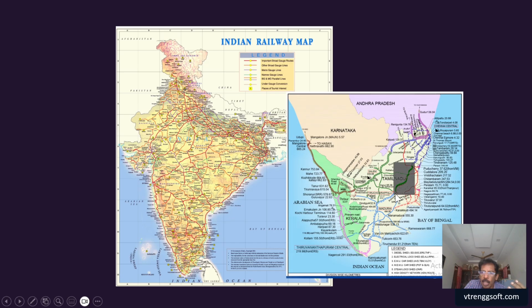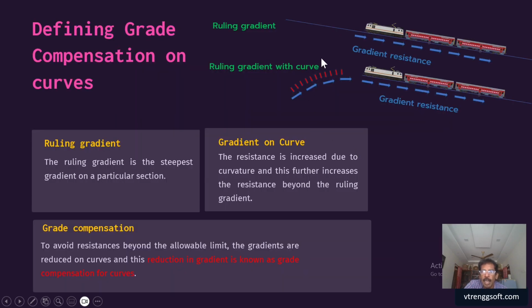So the train loads are decided for 1 in 200 here, whereas Viluppuram to Vellore is for a ruling gradient of 1 in 100. Sometimes the ruling gradient is the deciding factor for fixing the hauling power of the train, what type of power has to be attached to the goods train, and the maximum carrying load capacity. Everything will be fixed based on the ruling gradient of the section.